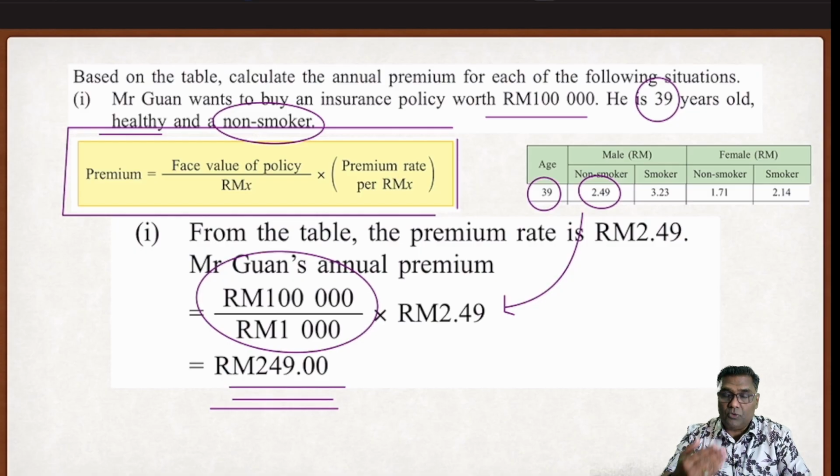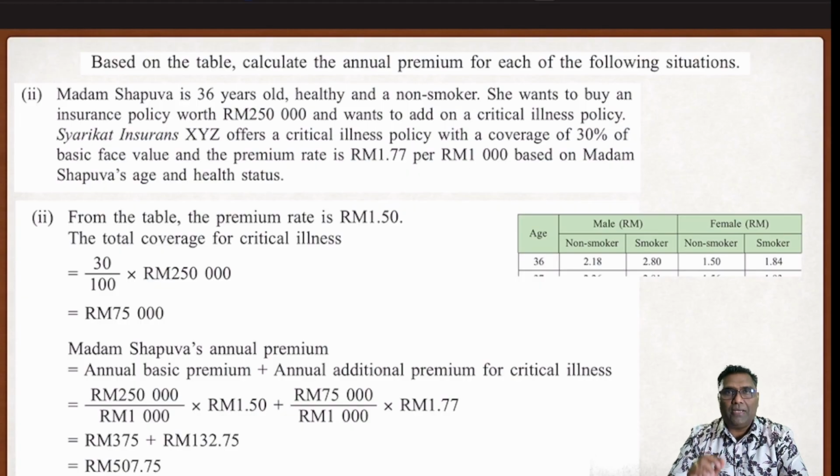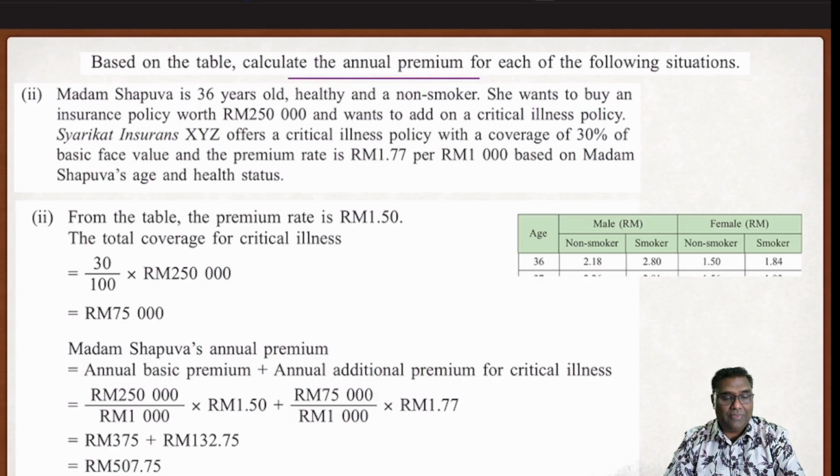For reinforcement purposes, I'll be giving you a lot of questions like this with the table. You need to calculate. When I send in the answers, you are able to check whether your answer is right or wrong. Just to make my students happy, I'm going to add one more example. Let's calculate the annual premium for the following situation. Madam Shapua is 36 years old, healthy, non-smoker. She wants to buy an insurance policy worth 250,000 and wants to add on